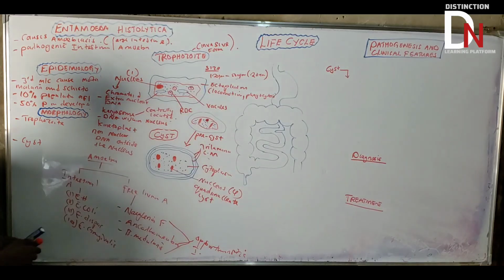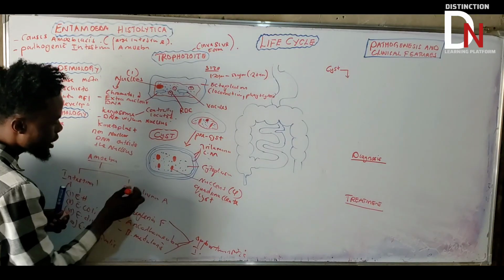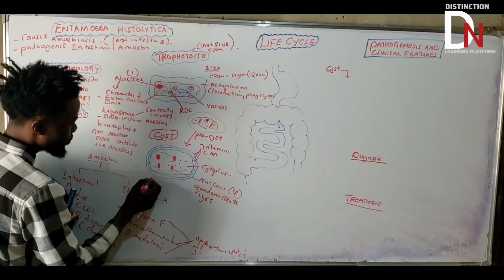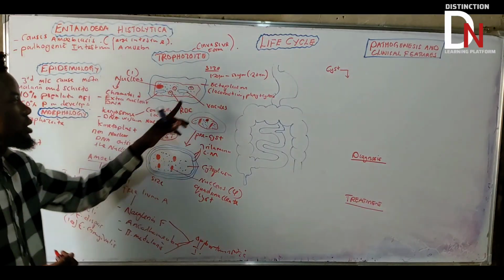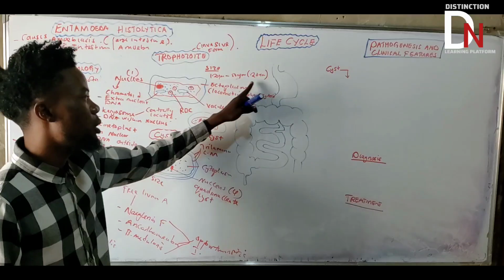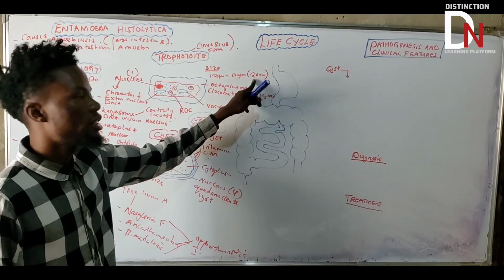Now, if you look at the cyst, the other important thing about the cyst is size. Remember, here we talked about the size. Then we said it is about 12 to 50, but basically the average is about what?